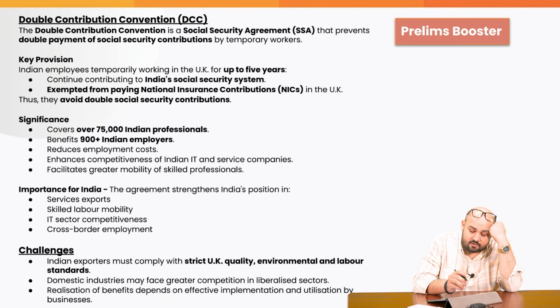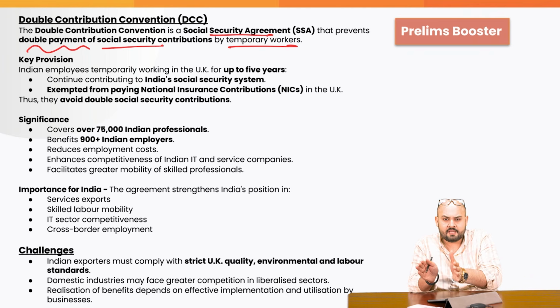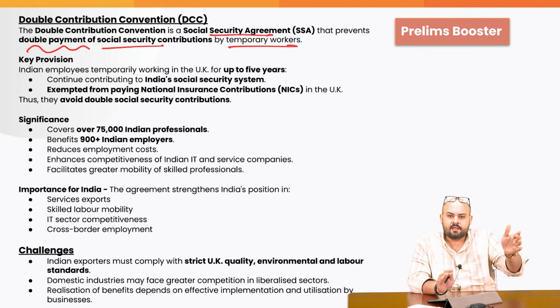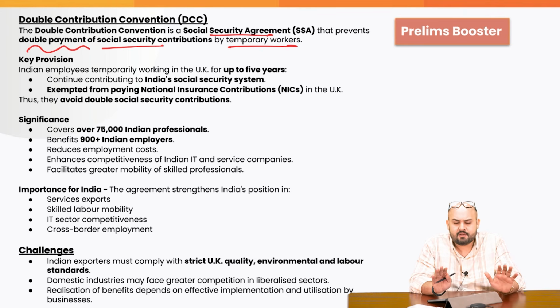What is this double contribution convention? The DCC is a social security agreement that prevents double payment of social security contributions by temporary workers. There can be a person who is contributing to the Provident Fund or some particular social security, and then that person goes to the UK, and over there also the person is contributing. So there is a kind of double contribution which the particular person has been imposed.